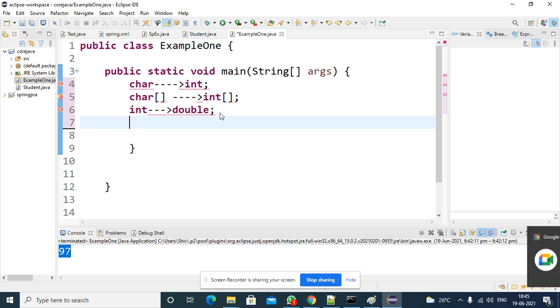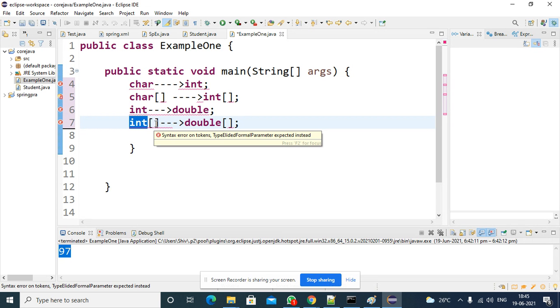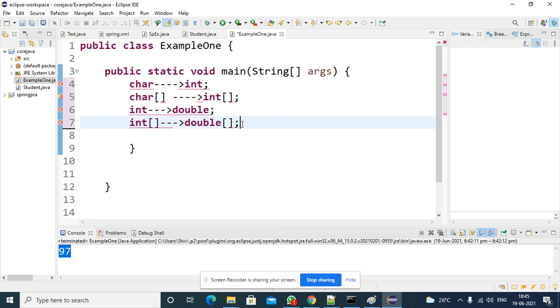Integer array to double array, is this possible? Not possible. If the data type is changed in the case of arrays, it's not possible. You will get a compile time error directly. So the last question: suppose a String is there, so a String type array, or you can take String to Object, is it possible or not?